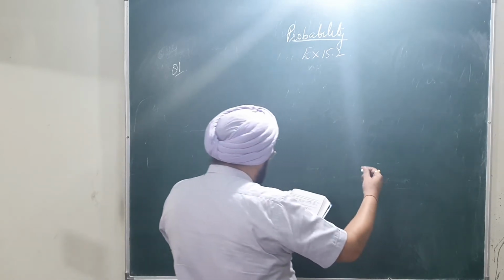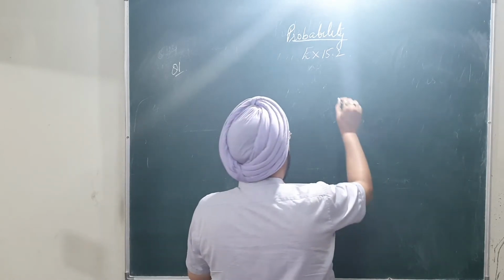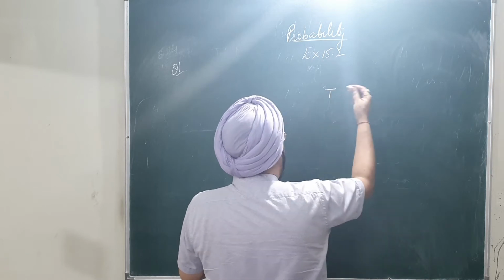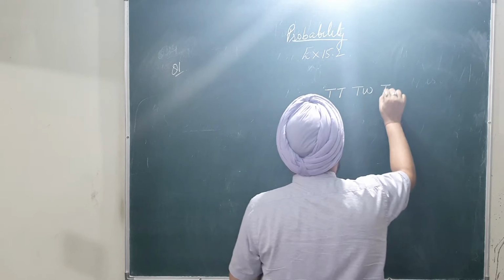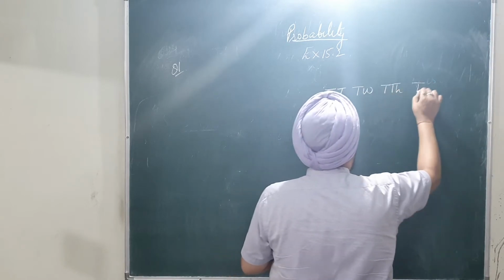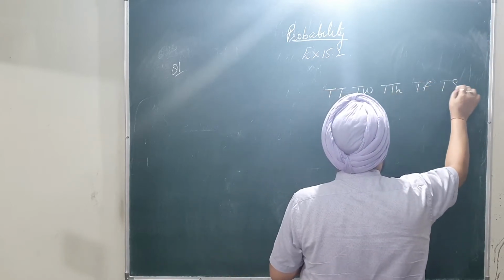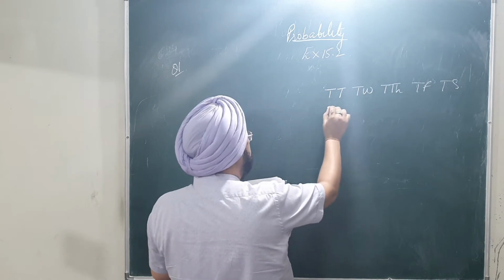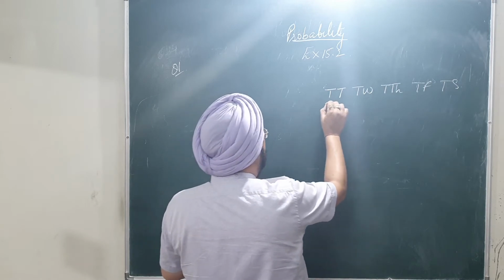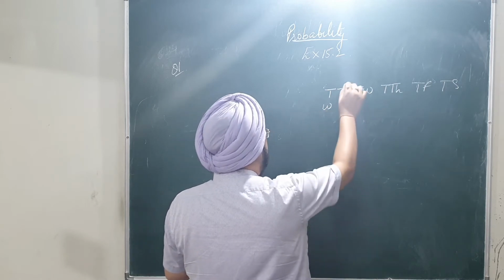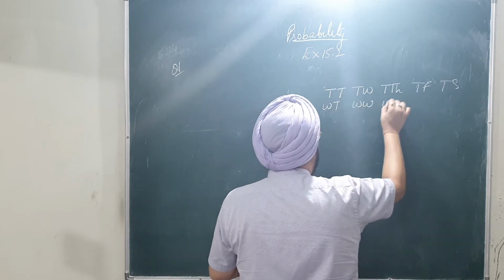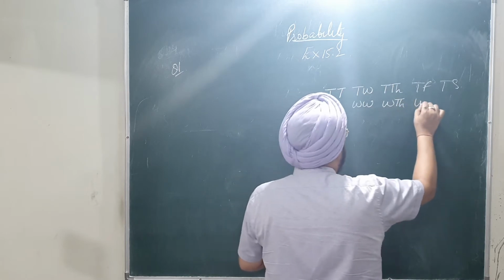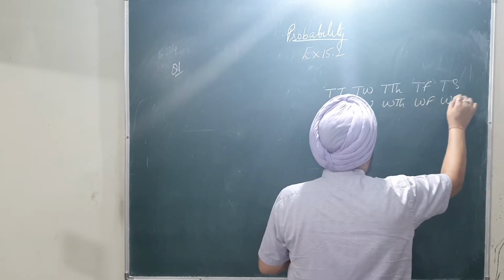Let one customer visit on Tuesday, then the second customer can visit on Tuesday also, Wednesday, Thursday, Friday and Saturday. Similarly, if the first customer visits on Wednesday, then the second customer can visit on Tuesday, Wednesday, Thursday, Friday and Saturday.